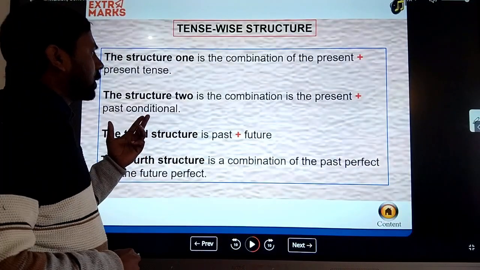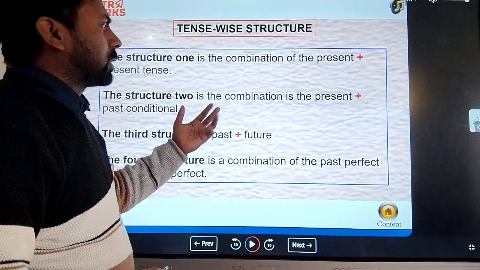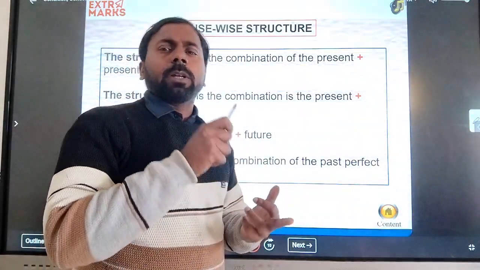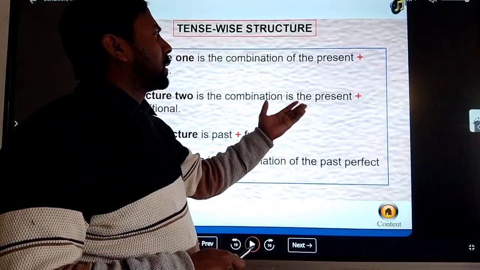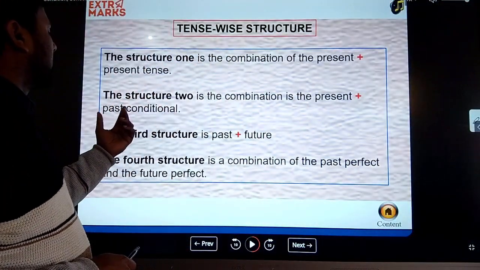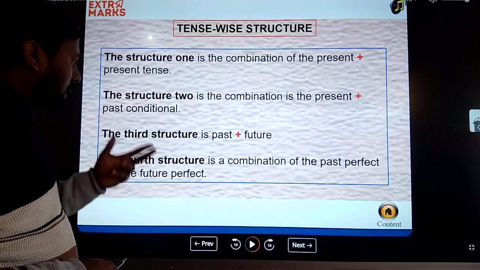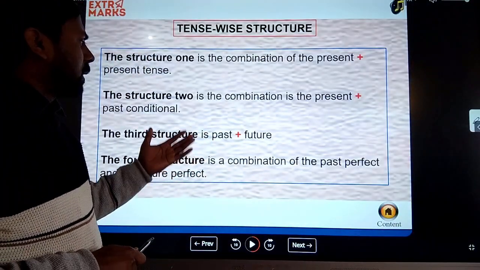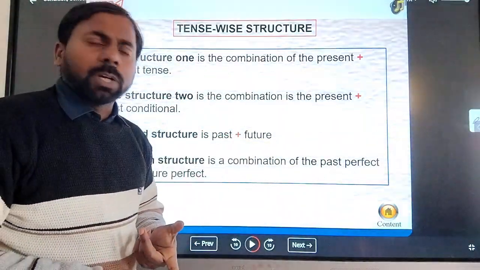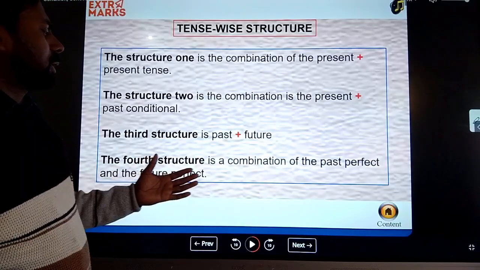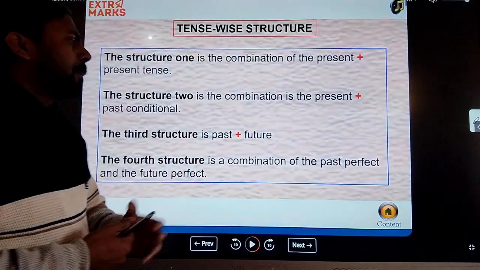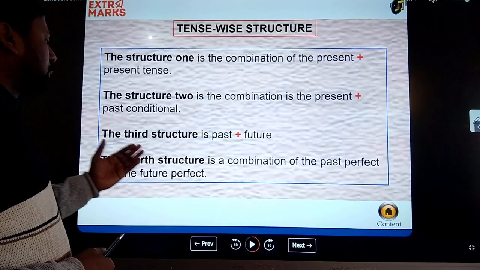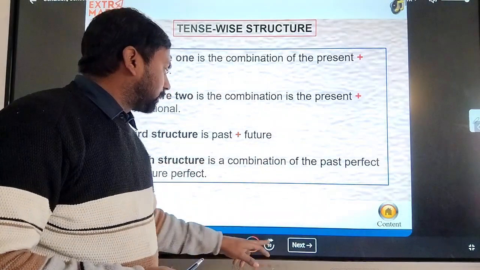In structure number 2, if our condition is in present tense, then our result is going to be in future tense. And in the third, if our condition is in past tense, then it is used with a would form. And the fourth structure is the combination of past perfect tense and future perfect tense.